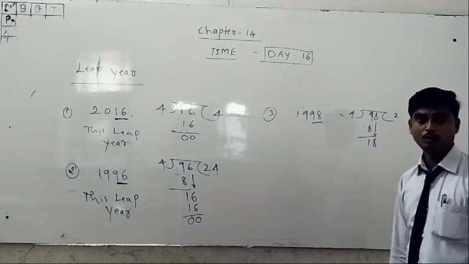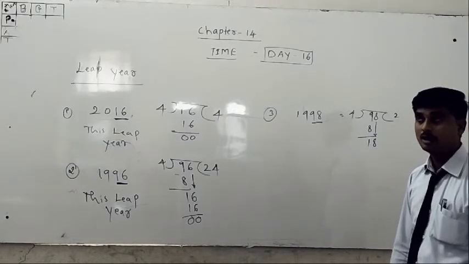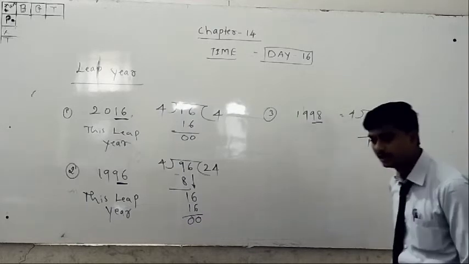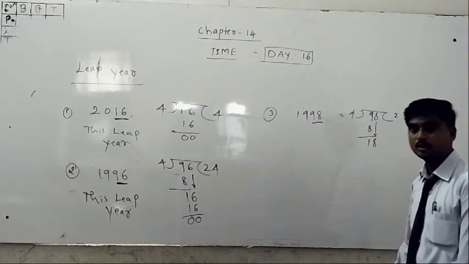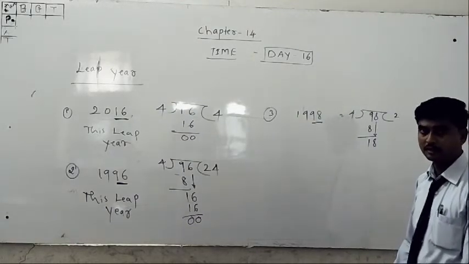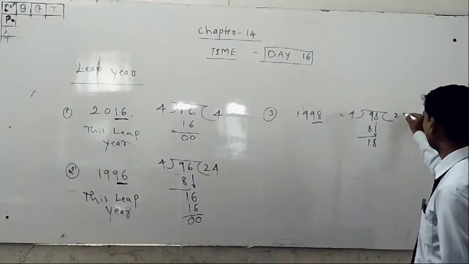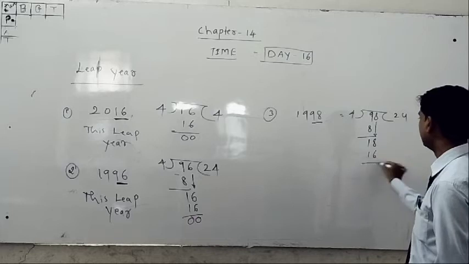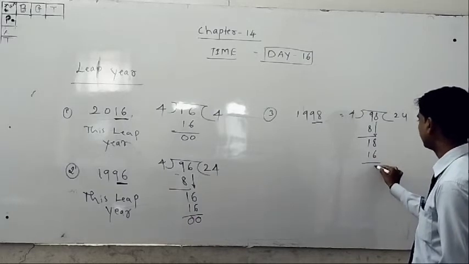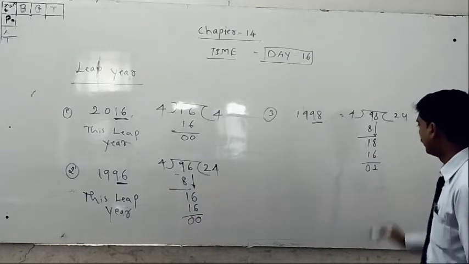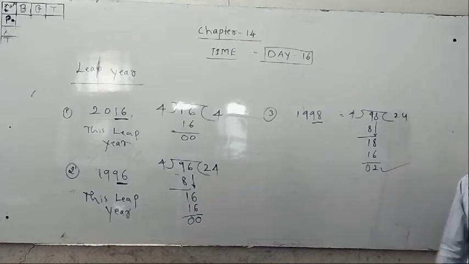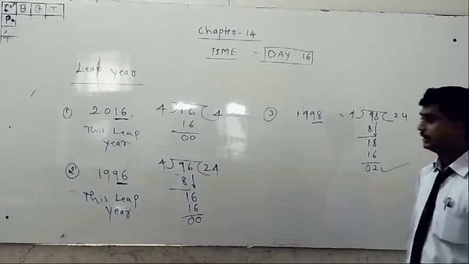You bring down the 8. Does the 4 table have 18 or not? 4 1s are 4, 4 4s are 16, 4 5s are 20. 18 is not there. Then the smaller number, 16, is there. 4 4s are 16. 18 minus 16 is 2. But the remainder is 2, not 0. This is not